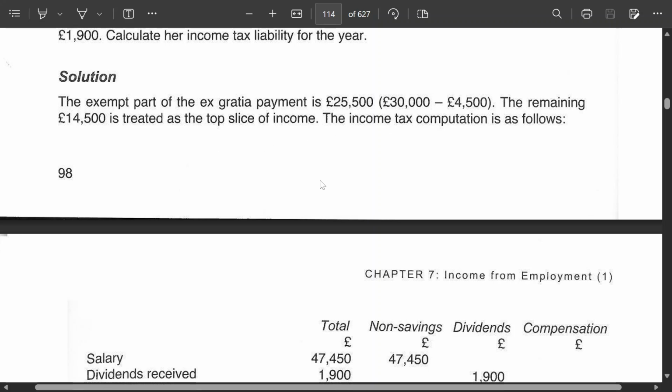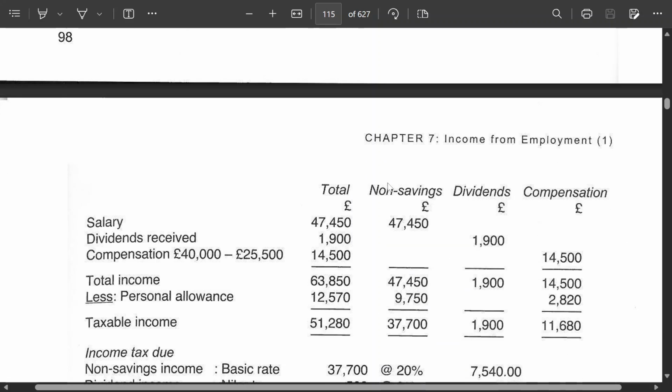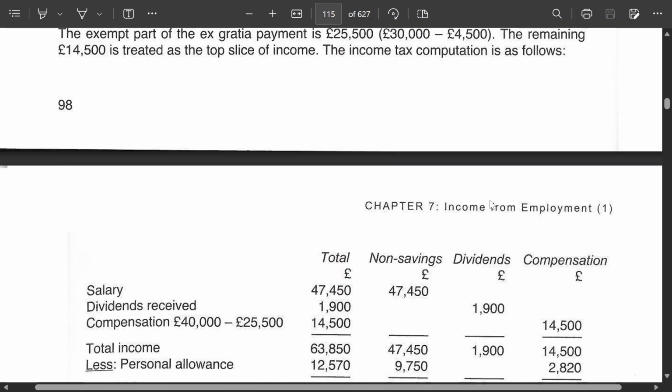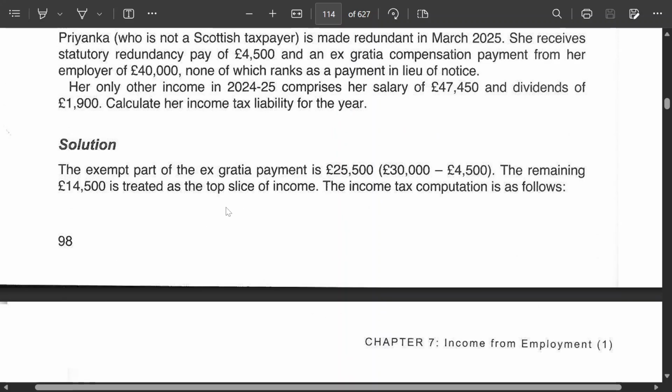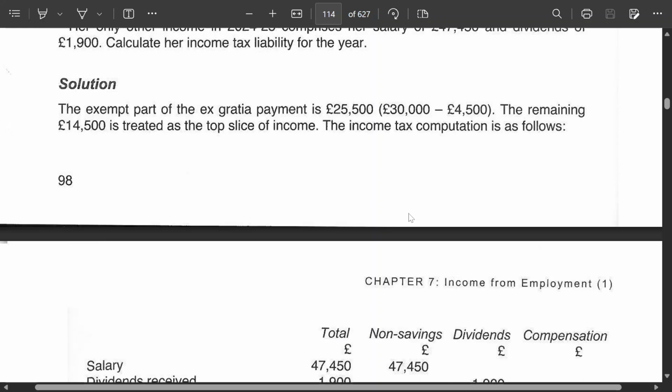When I said it's non-savings income, in the sense that logically it is non-savings income. But that way, even dividend income is actually non-savings income. But in the UK tax system, they have a separate column for it. And the information is given in the Melville already. That's why I said read the book carefully. So the exempt part, the remaining part of the ex gratia income is treated as the top slice of income. Top slice means it will be taxed last, at the end, even after dividends.